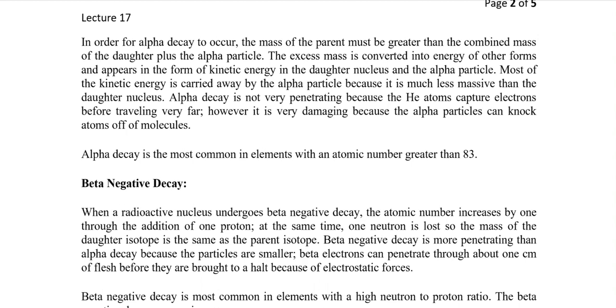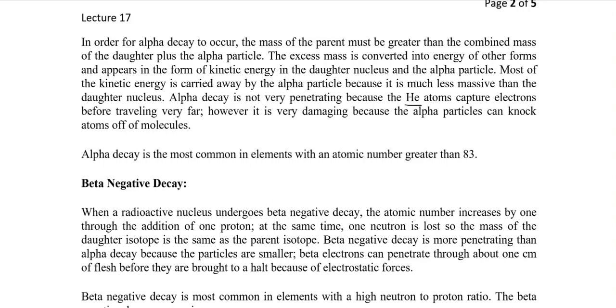Most of the kinetic energy is carried away by the alpha particle because it is less massive than the daughter nucleus. Alpha decay, although it has kinetic energy, has a mass number and atomic number that are a little bit larger. So that's why it is not so penetrating. There's another reason: when the alpha particle travels, the helium nucleus, which is an ionized nucleus after the alpha decay, would capture electrons from the air before traveling very far.